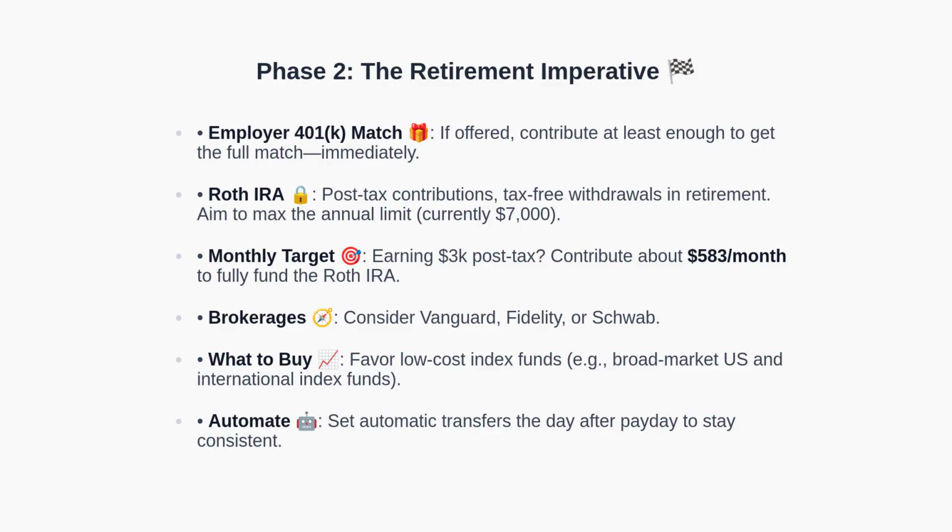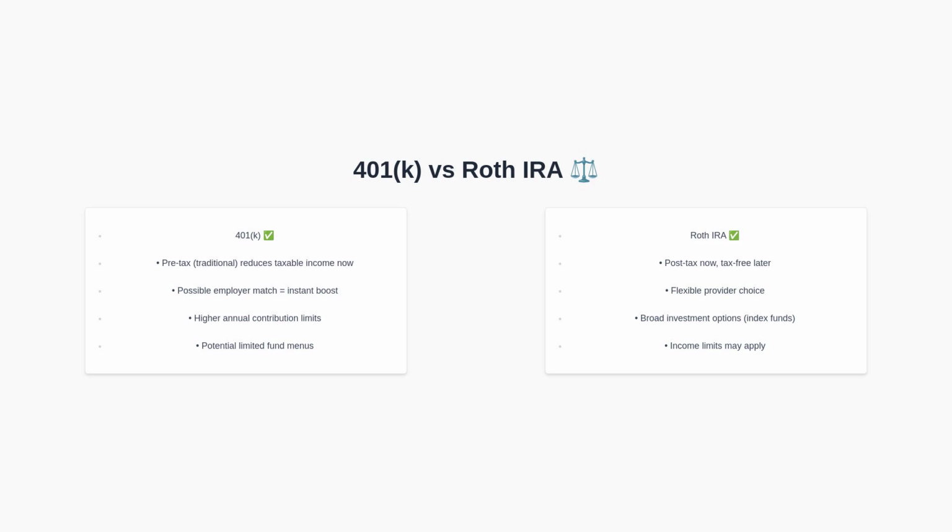You can open a Roth IRA at a reputable brokerage such as Vanguard, Fidelity, or Schwab. Within the account, favor low-cost index funds that broadly track the market. To stay consistent, automate your transfers and schedule them for the day after each payday. Now let's compare two popular retirement vehicles to clarify their distinct advantages. Here is a side-by-side comparison.